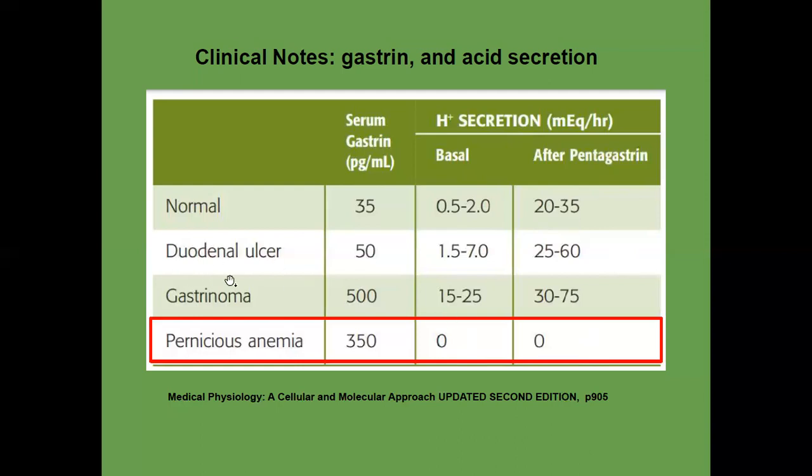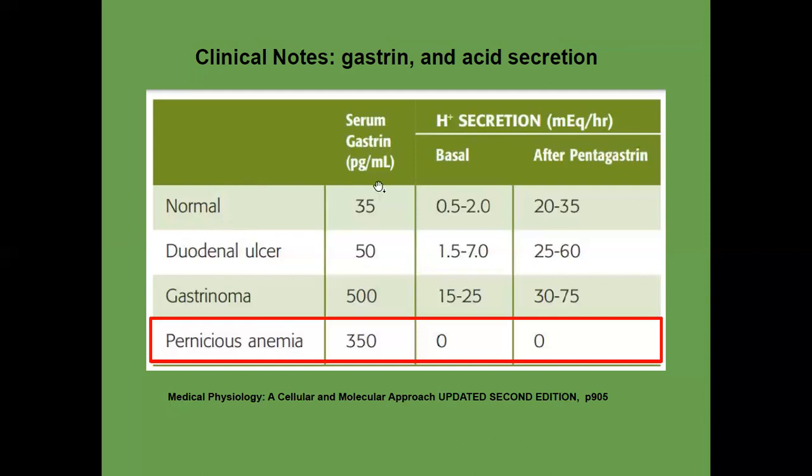In the duodenal ulcer patient, the gastrin level in serum is also a little bit high compared with normal. What does that mean? In this kind of patient, the somatostatin level is decreased. If your somatostatin level is decreased, it will not inhibit the G cell from secreting gastrin. Then the gastrin level in blood will increase almost 30% compared with a normal person.